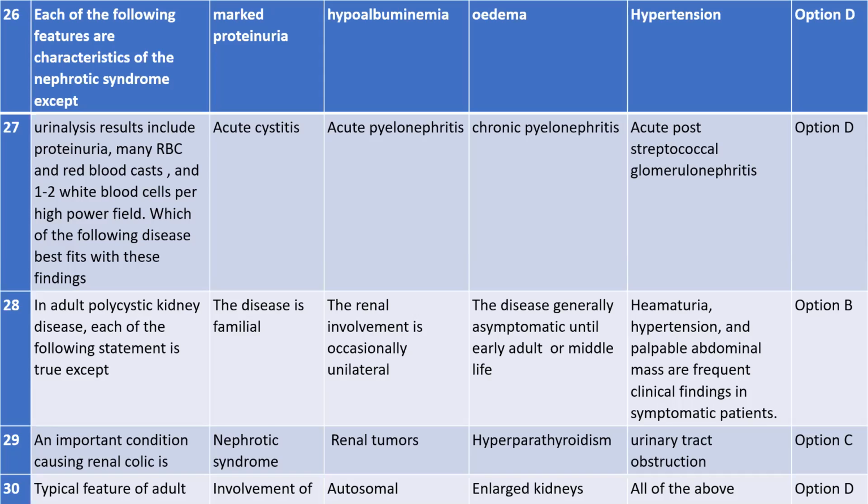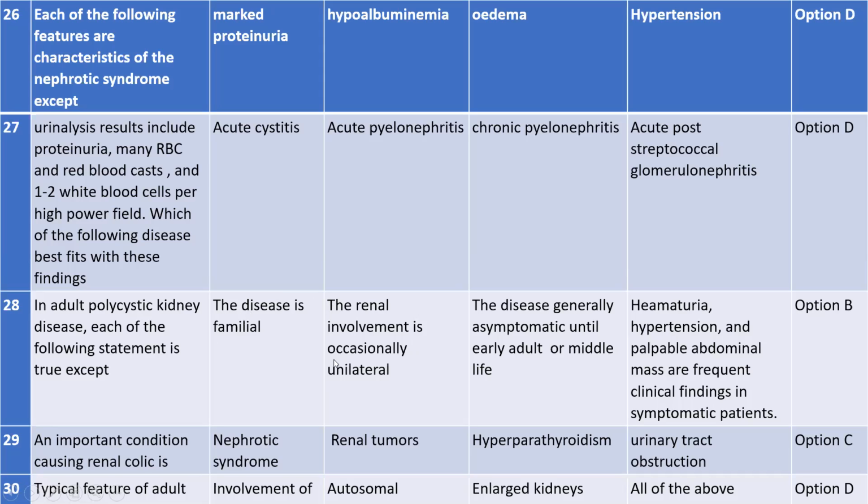Okay. Number 28. In adult polycystic kidney disease, each of the following statements is true, except. See the question nicely. In adult polycystic kidney disease, that is PKD, each of the following statements is true, except: option A, the disease is familial. I think this is familial. And then the other one is the renal involvement is occasionally unilateral. And then the disease is generally asymptomatic until early adult or middle life. This one also we have seen.